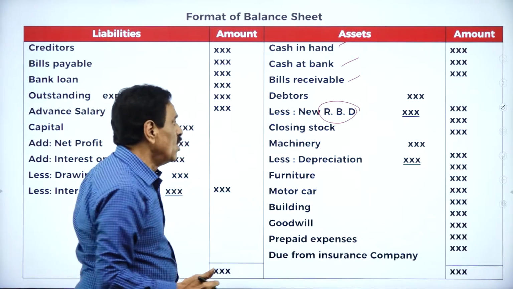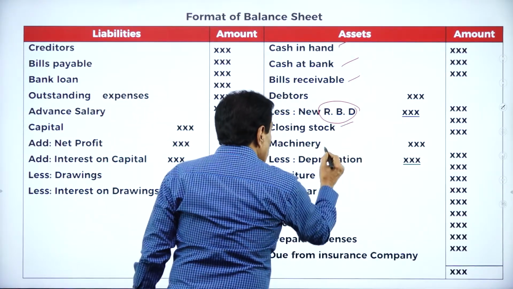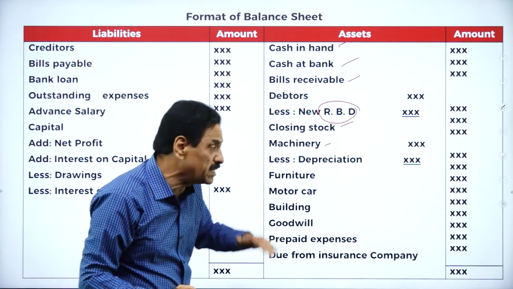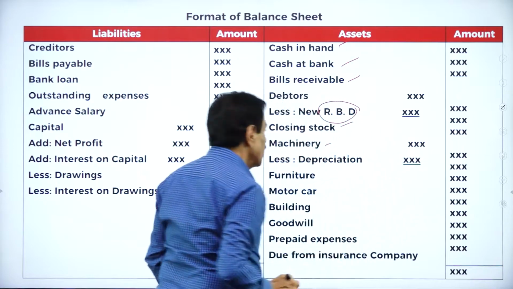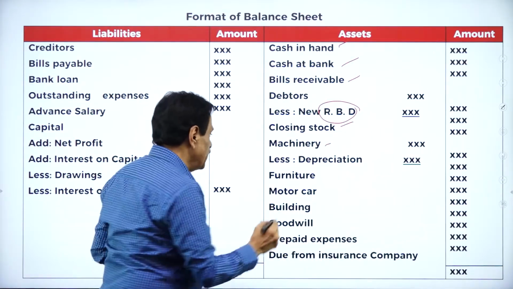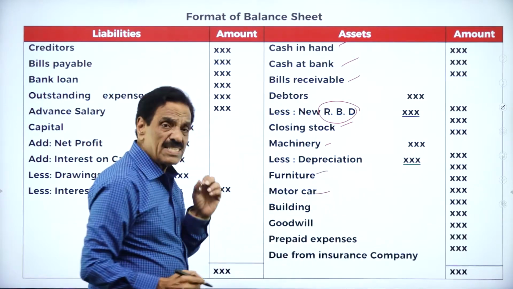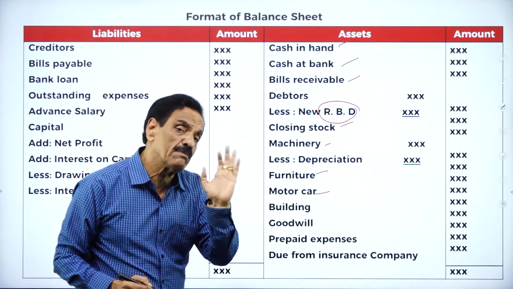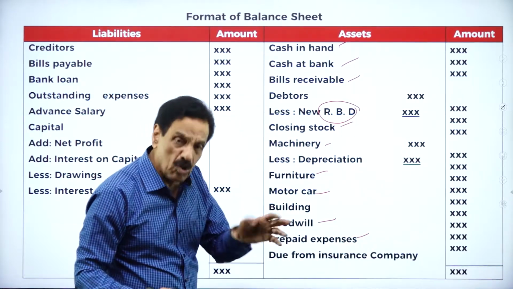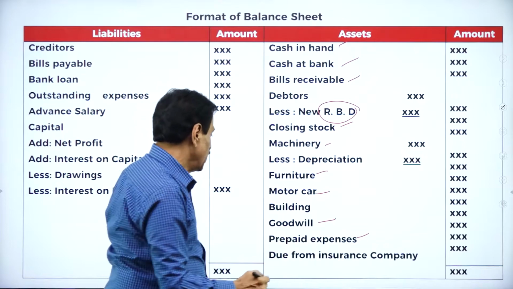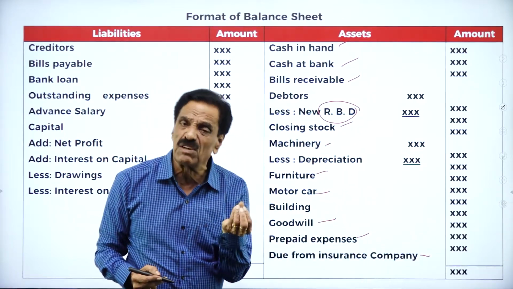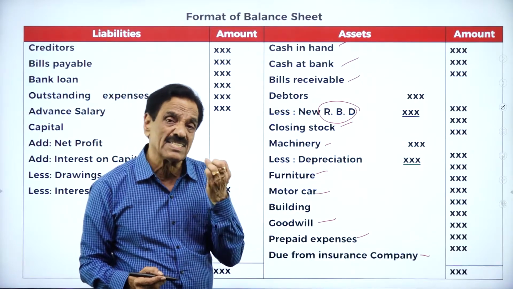I'm going to explain closing stock, unsold stock, machinery. It has come down, called depreciation. I'm going to explain what is depreciation. That should be deducted. Then furniture is an asset. Motor car is an asset. Building is an asset. Goodwill means good name of the firm, an asset. Prepaid expenses, paid more, is an asset. Due from insurance company: when the stock is destroyed, some amount we are going to receive from the insurance company, and it is considered as an asset.